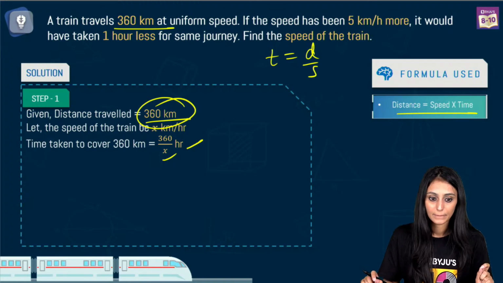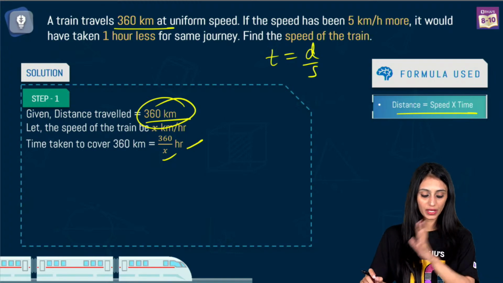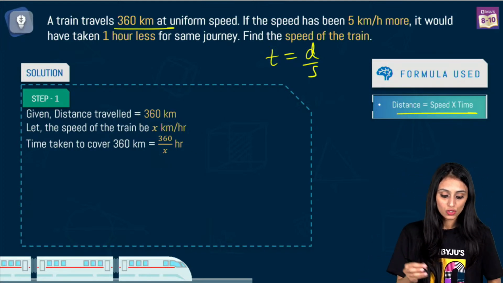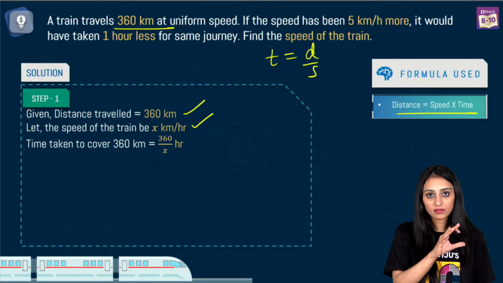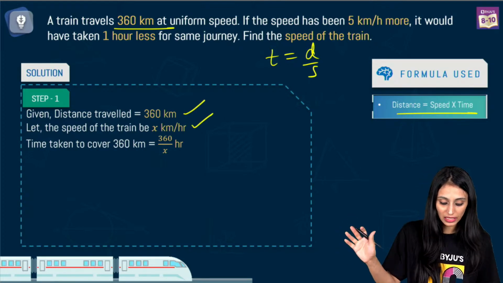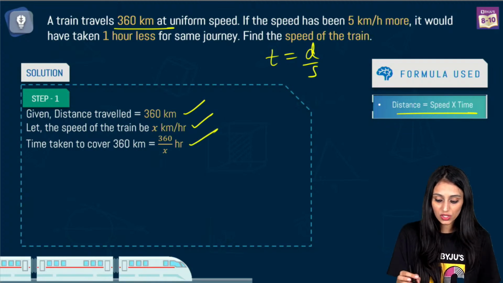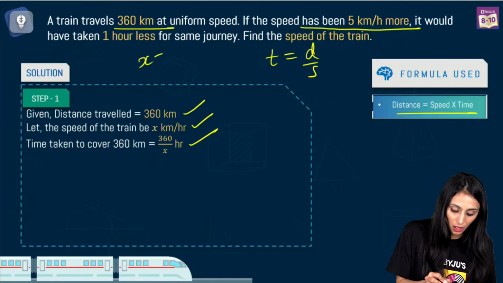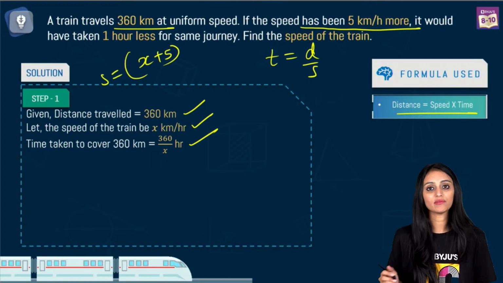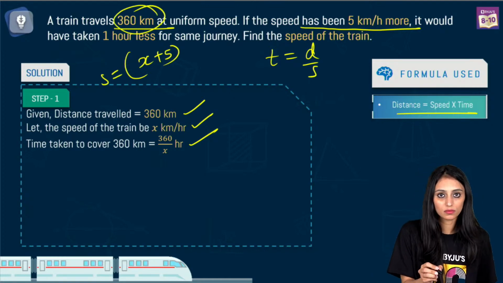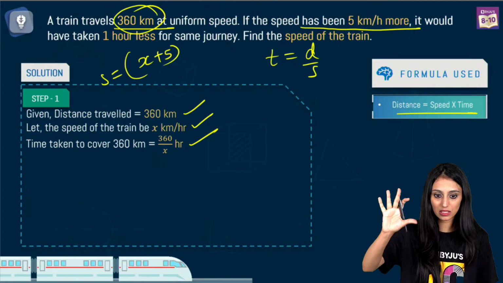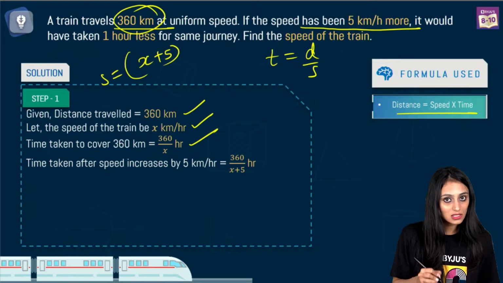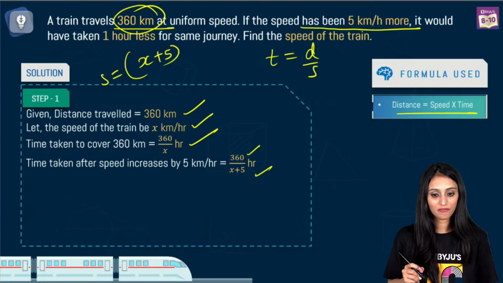Yes? Okay. I'll go slow, Nupur, because I know speed problems are generally students' weakness. So this is the distance, this is the train's speed, because it is moving with a uniform speed. So time would be this. Now the question says if speed would have been 5 kilometers per hour more. So let's increase the speed now. Right? Now speed is x plus 5 kilometers per hour. But distance will not change. The train is still covering the same distance. Distance will remain the same. So what will be the time in that case? Time would be distance upon speed. That means 360 upon x plus 5 hours.